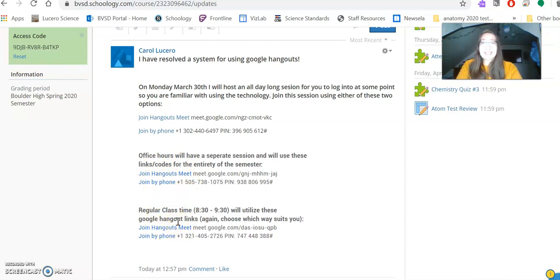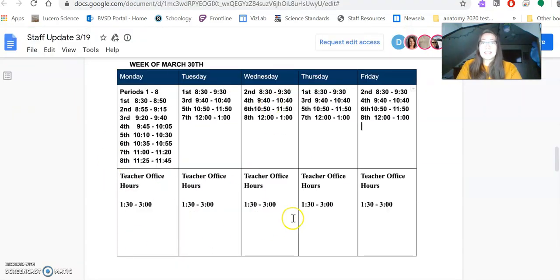Join on the day and time that you are expected to be there based on these schedules that have been sent out to you. For Monday, I will be hosting the Hangouts for first and second period, talking about the first day, very similar to the screencast, and saying hi and catching up. I miss your faces.